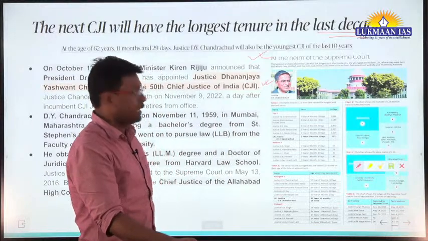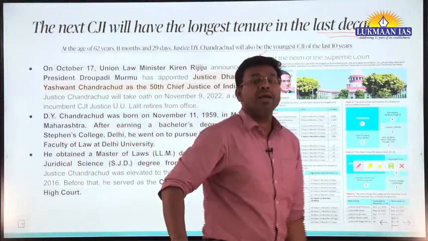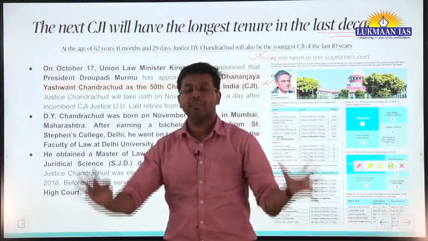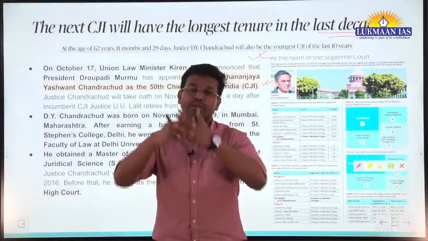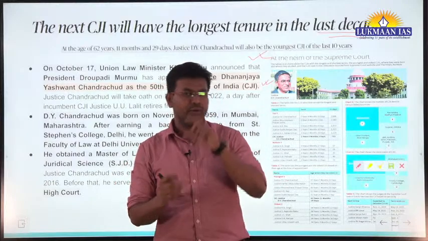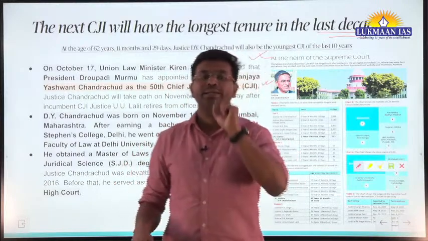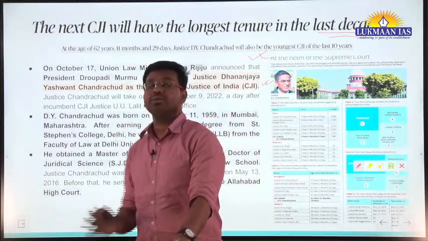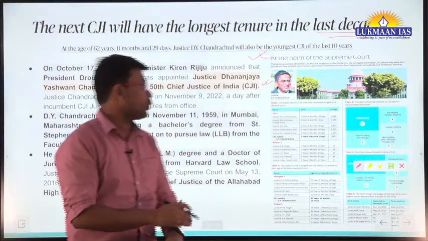If you are a consistent reader of newspapers, you might have noticed that some judges assume the office of the Chief Justice of India for a very short tenure, as short as 1, 2 or 3 months. But this judge is going to serve for about 2 years.